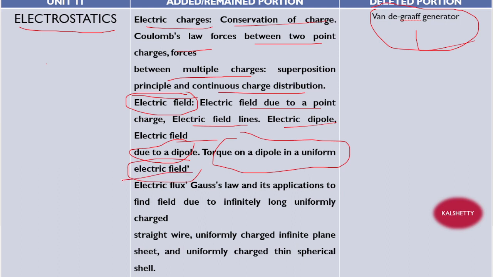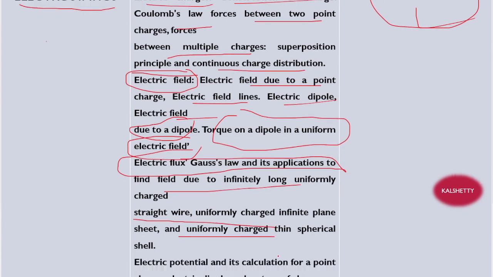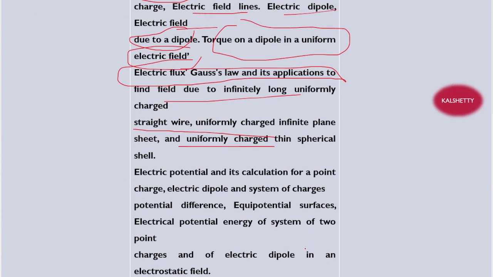And what are the electric flux and Gauss law and its applications, field due to an infinitely long uniformly charged straight wire, uniformly charged thin spherical shell. Okay, I think all the topics are there. Nothing is deleted, no? Okay, you read all these things, right.